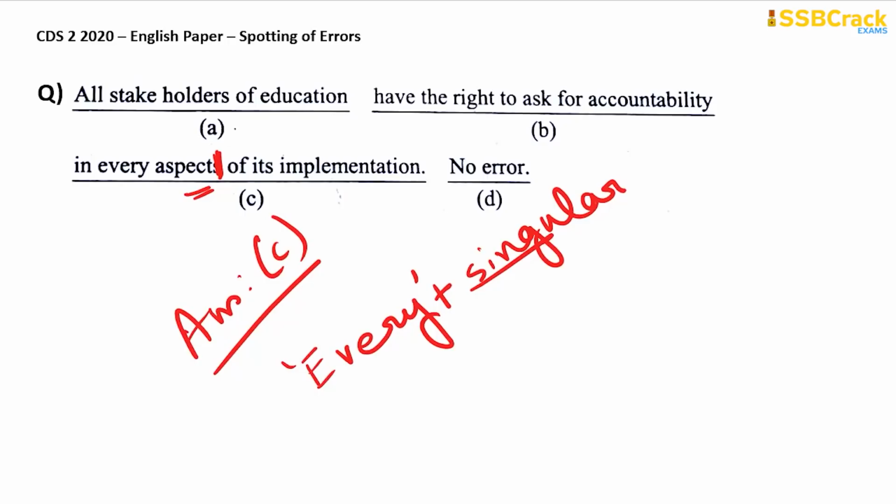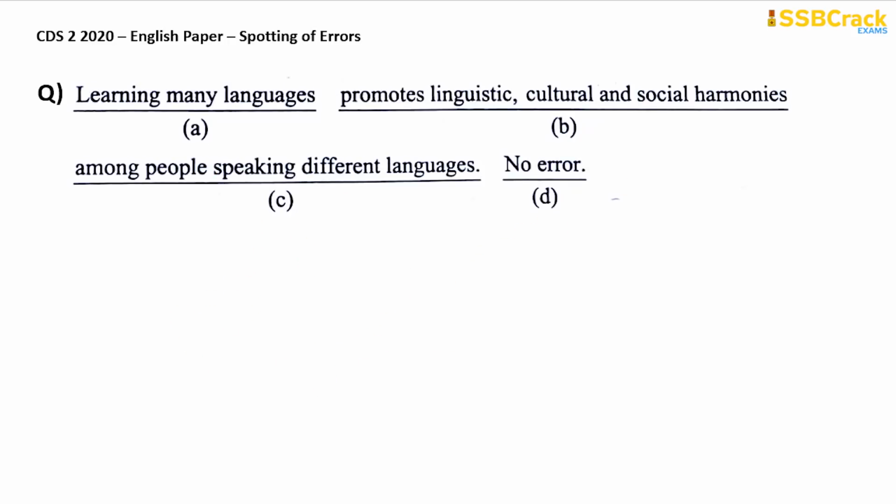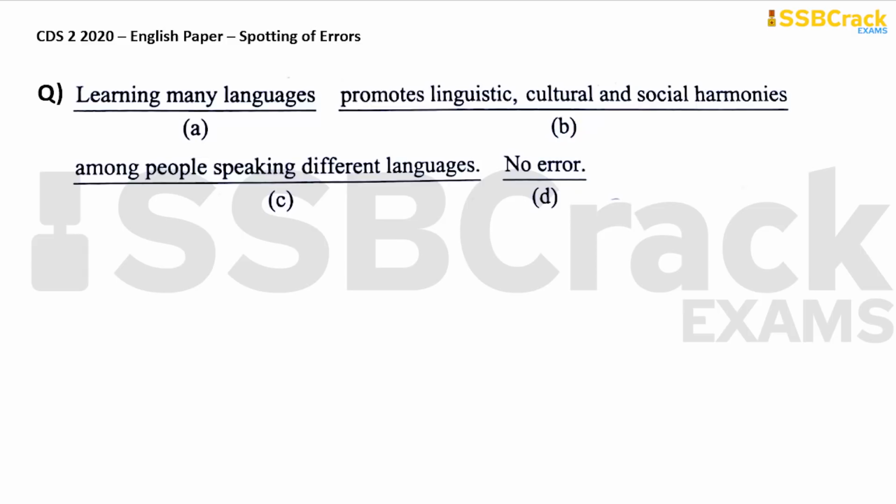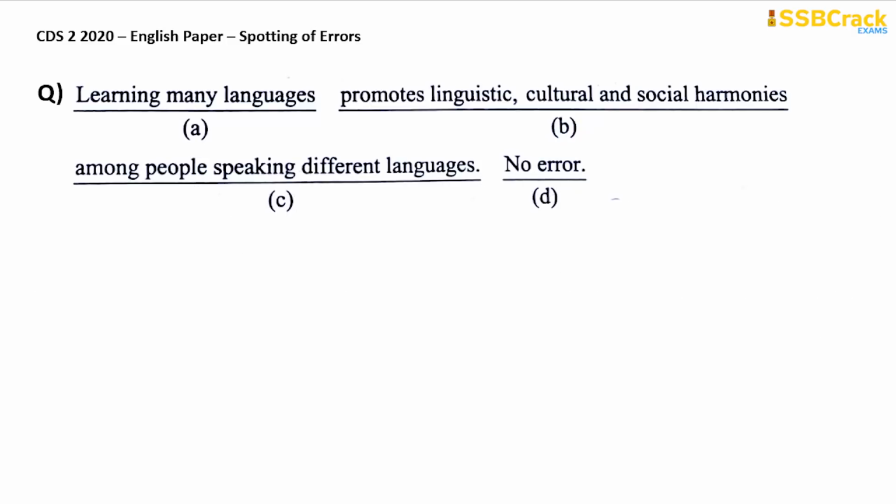The next question. Learning many languages promotes linguistic, cultural, and social harmonies among people speaking different languages. If you see in this sentence, you will find that there is basically no error. Technically, there is no error in this sentence. So, therefore, your answer is option D.